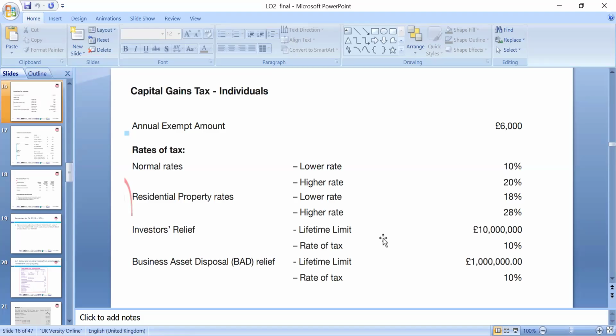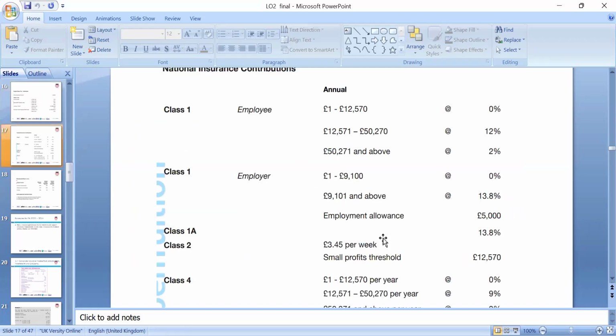The normal rate: lower rate is 10%, higher rate is 20%. The residential property rate is 18%, higher rate is 28%. For investor relief, we can look at the lifetime limit and the tax rate of 10%. The business asset disposal and bad debts relief, we can look at those separately.